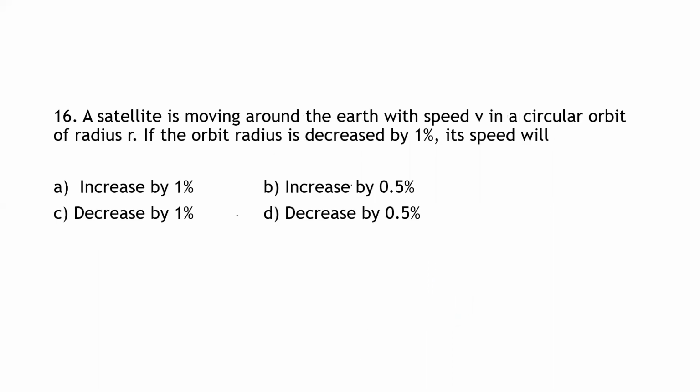And the next question is, a satellite is moving around the earth with a speed v in a circular orbit of radius r. If the orbit radius is decreased by 1%, its speed will be. So how to calculate it? Use the orbital speed formula. Very simple sum.